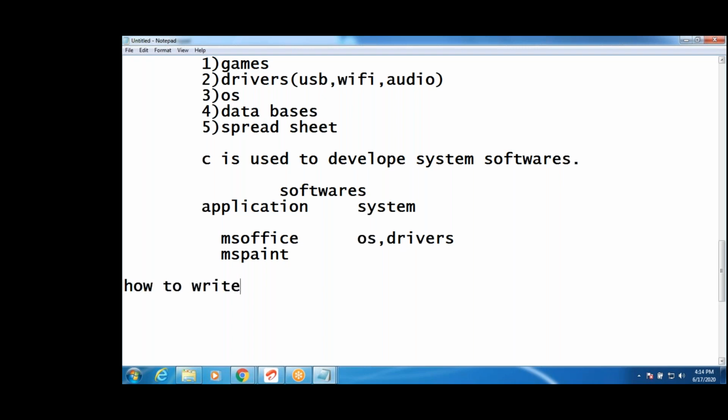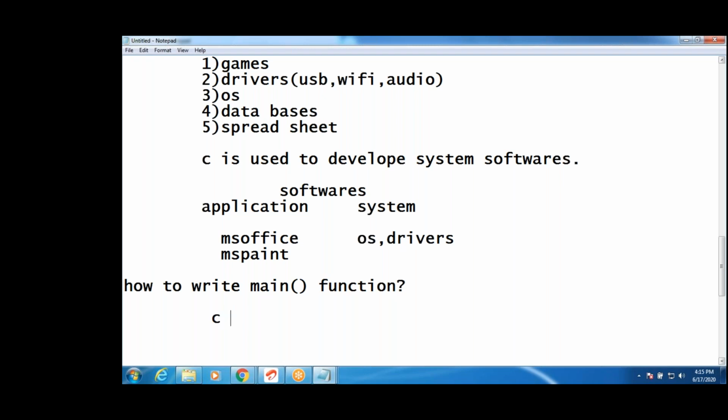Next, how to write the main function. See how to write the main function, guys. What is the specialty of the main function?